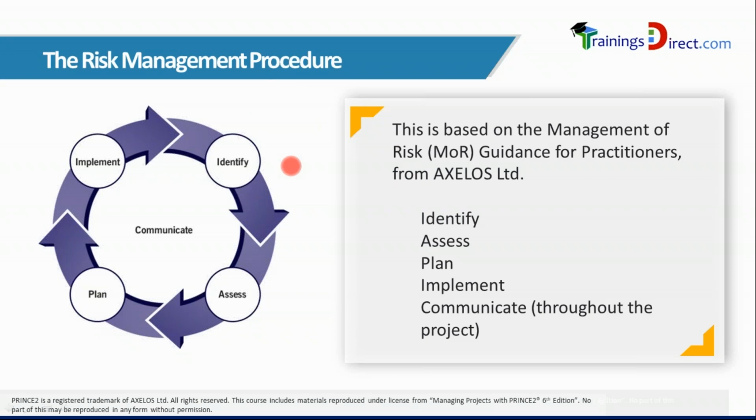There are 5 steps in the risk management procedure. It begins with identify, assess, plan, implement, and communicate, which happens throughout, not all the time. So once again, identify, assess, plan, implement, and communicate. And communicating is not the last one. It can happen anytime in this sequence. However, in the exam, you may have to remember this sequence, IAPIC.